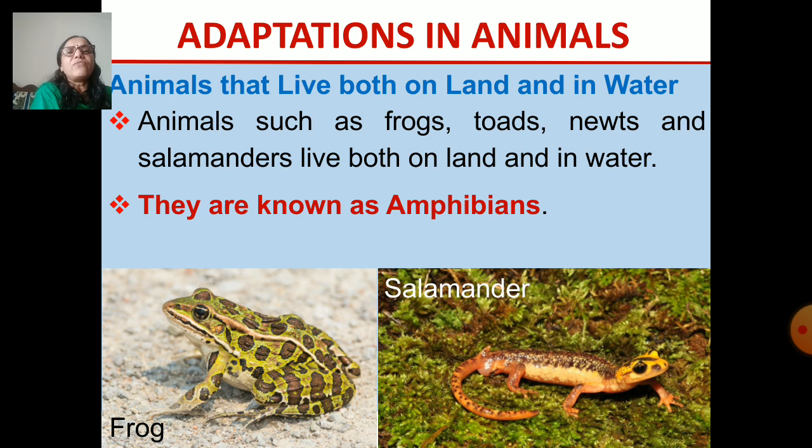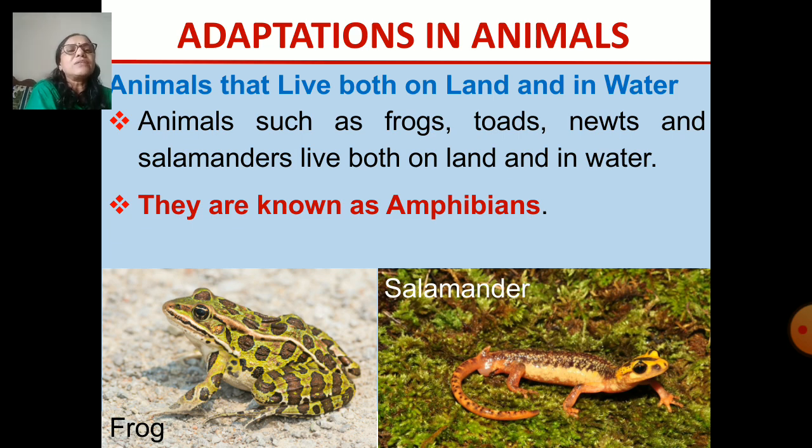Another type of animals are those which are able to live on the land and in water also. A very common example of that is the frog. Most of you must have seen the frog. You will see frogs on the land and in the water also. Those animals are known as amphibians, right? Other examples of amphibians are frogs, toads, newts, salamanders, even crocodile is an amphibian.